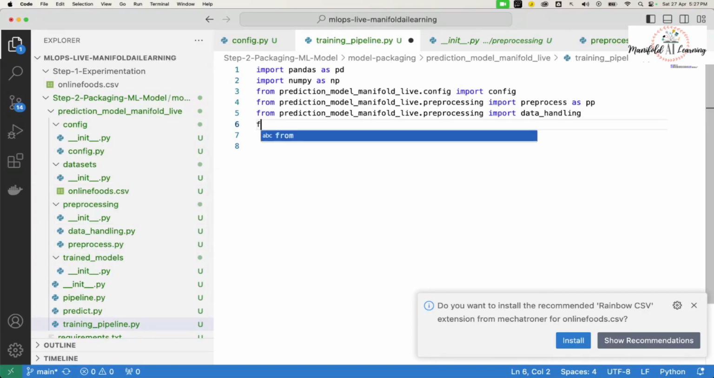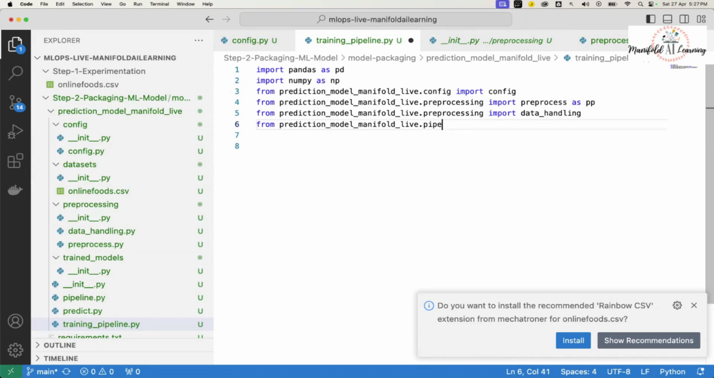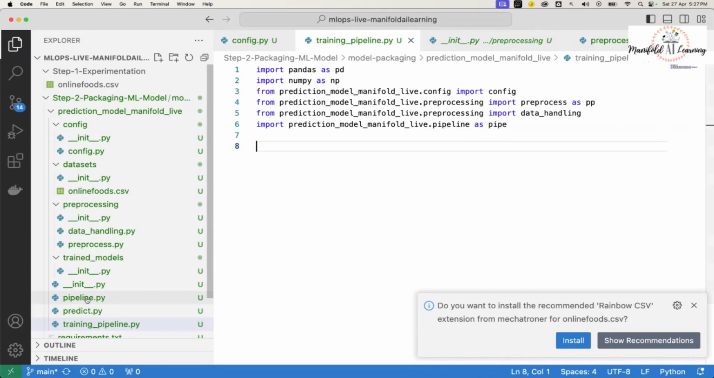So I'm going to say from prediction_model_manifold_live.pipeline, I'll say import manifold_AI_learning_model_manifold_live as pipe. So I'm going to import this pipeline module that I have got right here. So this is what I'm going to import.